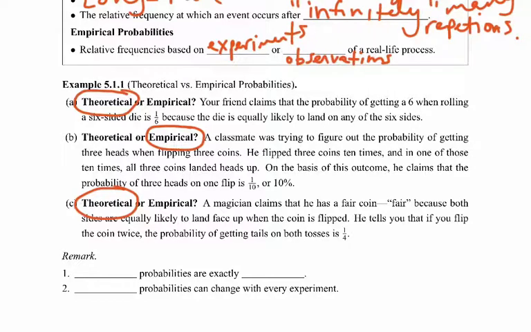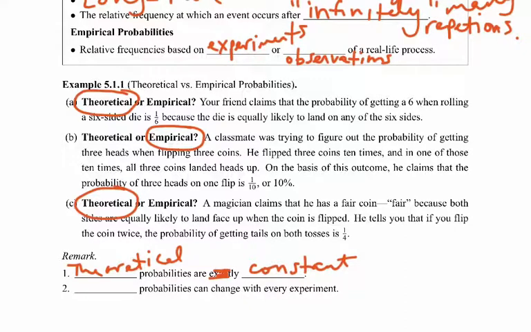So a couple of notes here. Theoretical probabilities are constant. The probability of landing on a head when I flip a coin is 1 out of 2. That's theoretical. It's going to be the same every time.